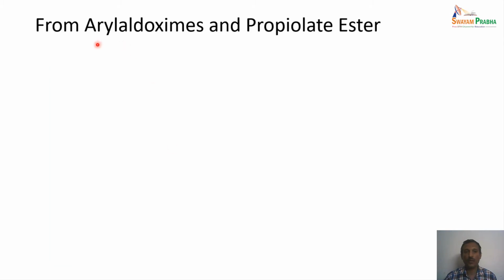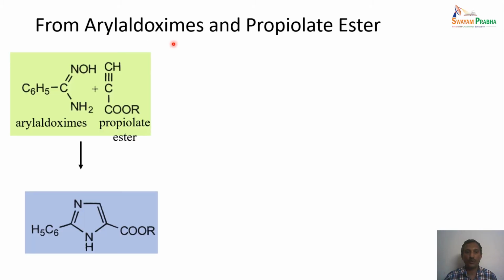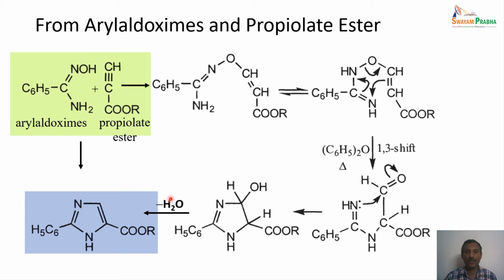The next one is from aryl aldoximes and propiolate esters. Aryl aldoximes, when treated with propiolate esters, give substituted imidazole derivatives. So that is what is given here. If we look at the reaction mechanism, the entire reaction mechanism is shown here.